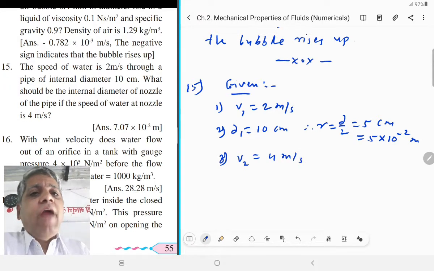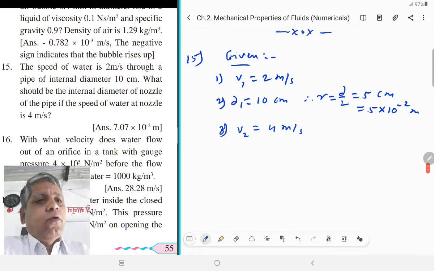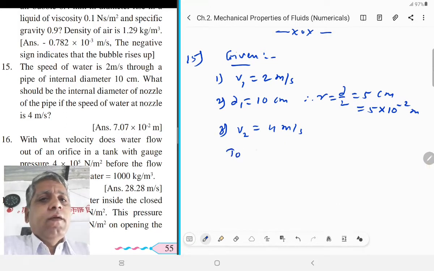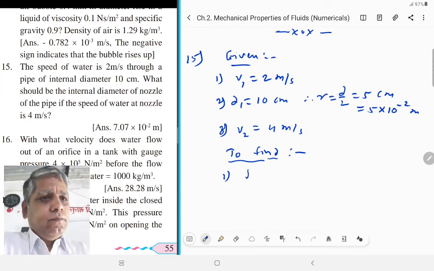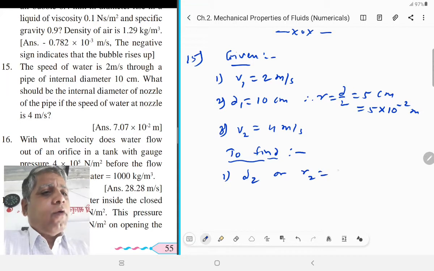Now what is the diameter of that nozzle? To find the diameter or radius of the nozzle, d2 or r2 is to be found out.